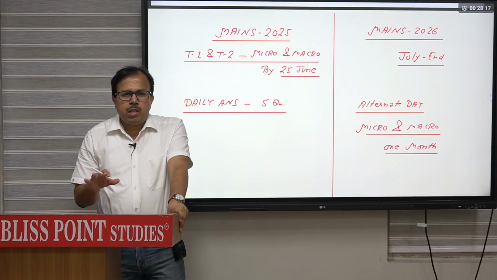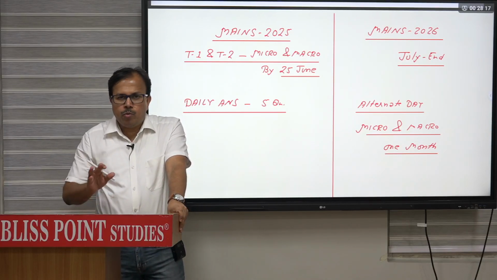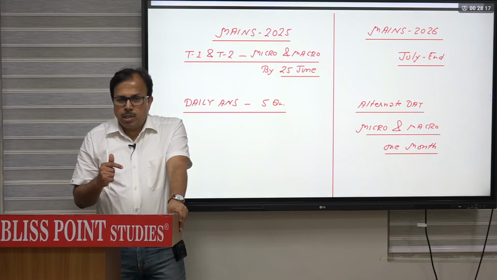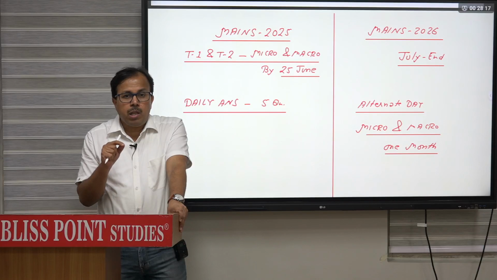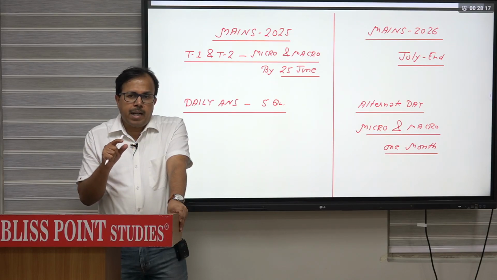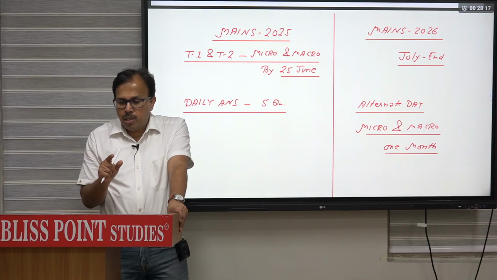So for the next month, I have basically told the study plan, what you have to do for the initial part. And then test number 3 is for money, banking and finance. Test number 4 is for Indian economy one part. Test number 5 and 6 will be for international and growth and development, again sectional. Test number 7 is for the remaining part of paper 2. So 7 tests are basically sectional and 5 tests will be full length, that is full syllabus. So test number 8, 9, 10, 11 and 12 are the comprehensive tests, and test number 1 to test number 7 are your sectional tests.